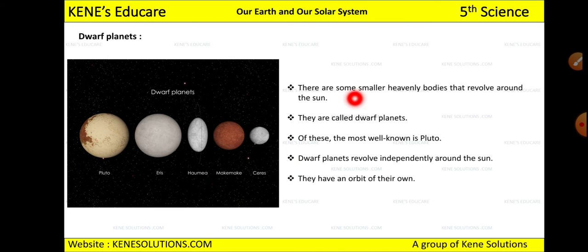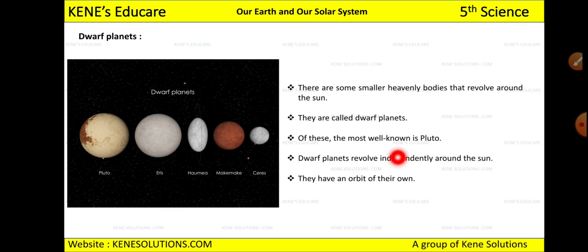So there are some smaller heavenly bodies that revolve around the sun, and these smaller heavenly bodies we call dwarf planets. The meaning of dwarf is small itself. Of these, the most well known is Pluto. Pluto is a dwarf planet, which means it is a very small planet.